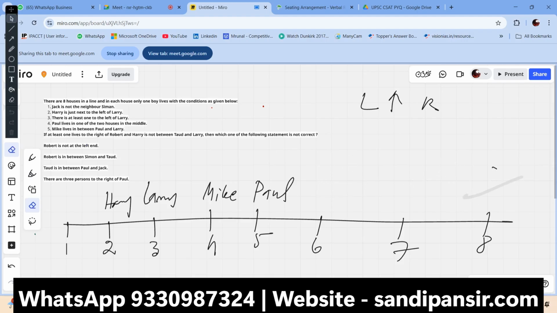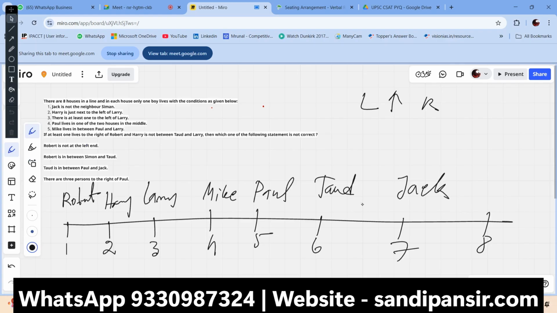Jack is here, Todd is here, and at least one lives to the right of Robert. Robert is here, and who is missing here? Simon. Jack is not the neighbor of Simon. Okay, so we cannot put Jack here.